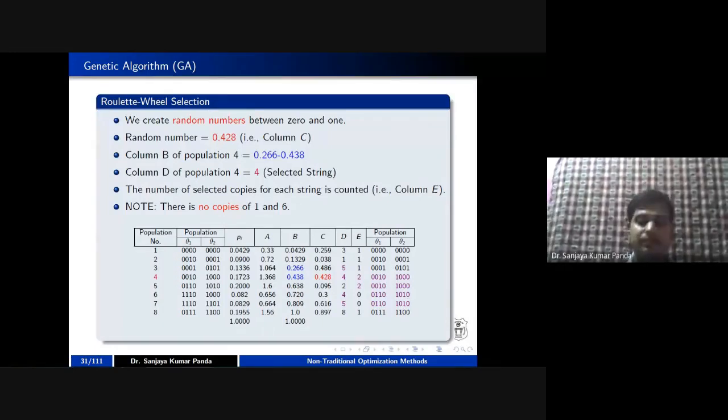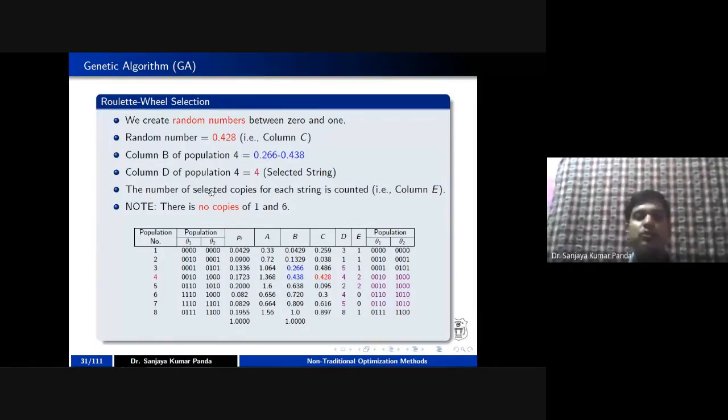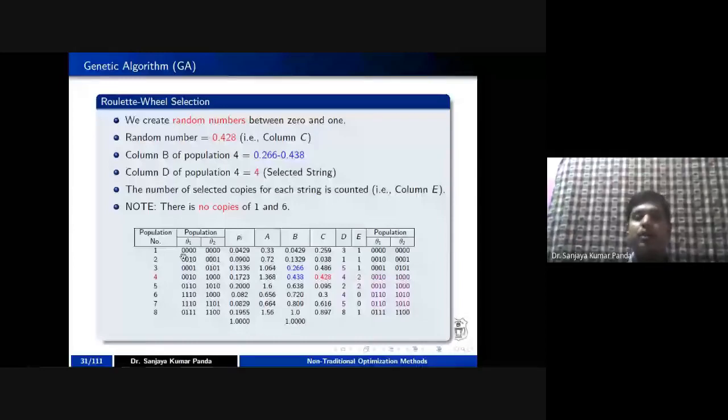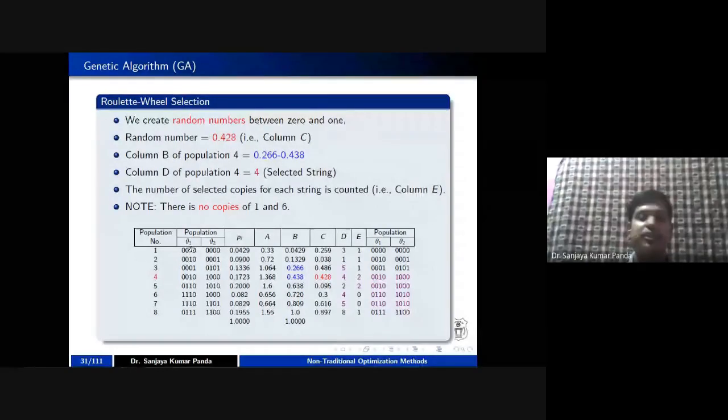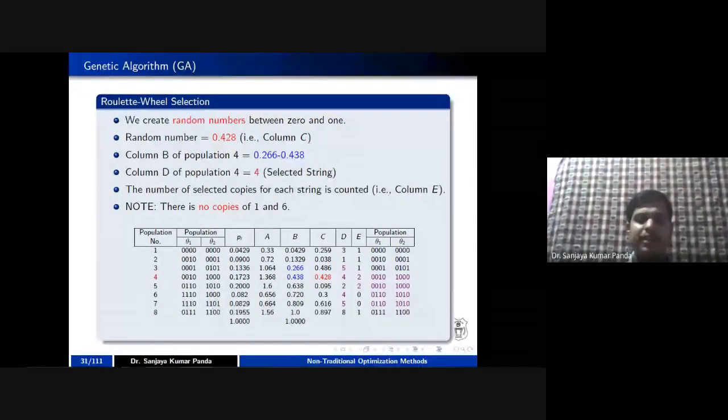For that, for the column D of population 4, the value is 0.428. You can apply a particular function, like counting how many ones are in a chromosome as a fitness, or you can take the theta 1 theta 2 function to decide the value for this chromosome. The fitness function varies, but here we have taken theta 1 and theta 2.